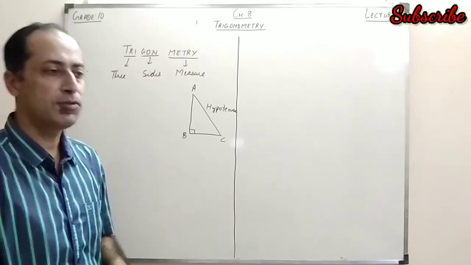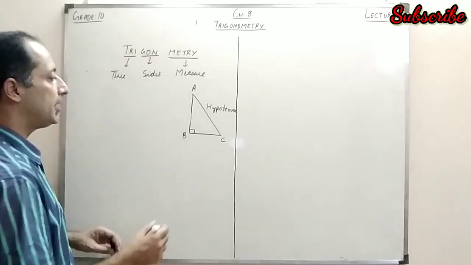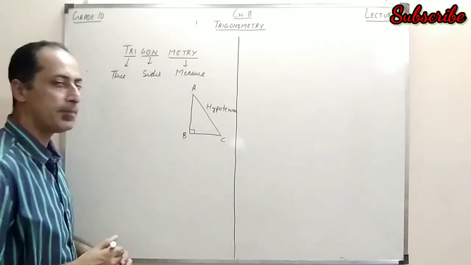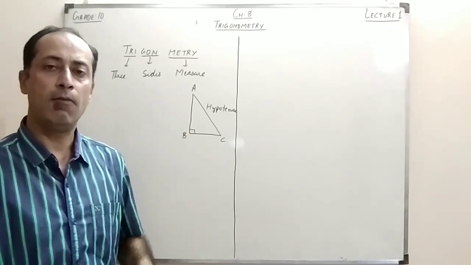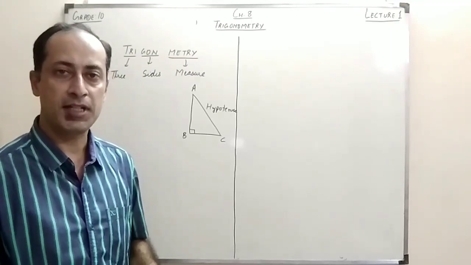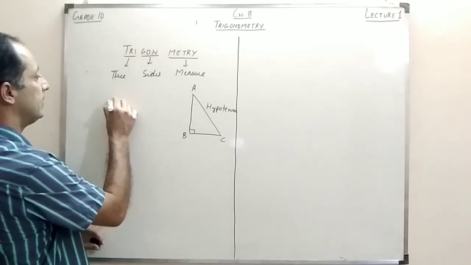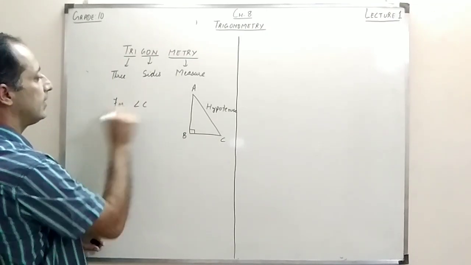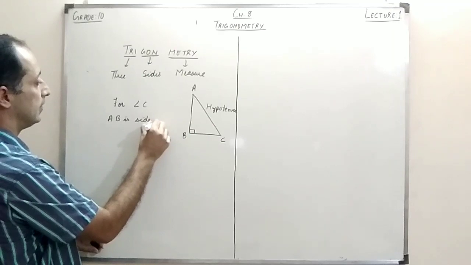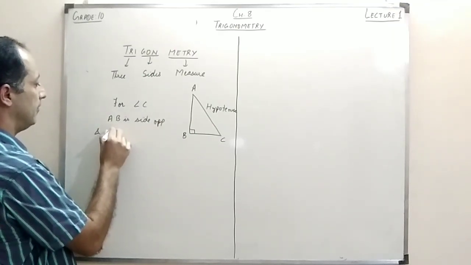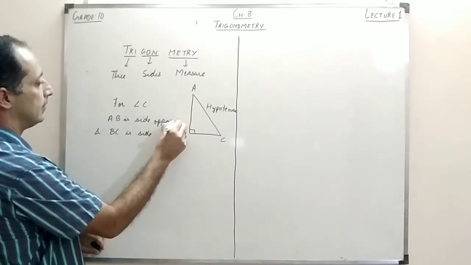The other two sides, any of those two sides can be called a base or a height. But if we talk about a particular angle, suppose I say this angle C, then corresponding to angle C, one of the sides is called the opposite side and the other side is called the adjacent side. So for angle C, AB is the side opposite and BC is the side adjacent.